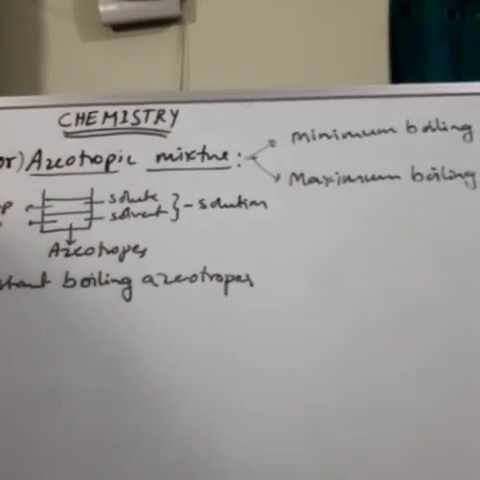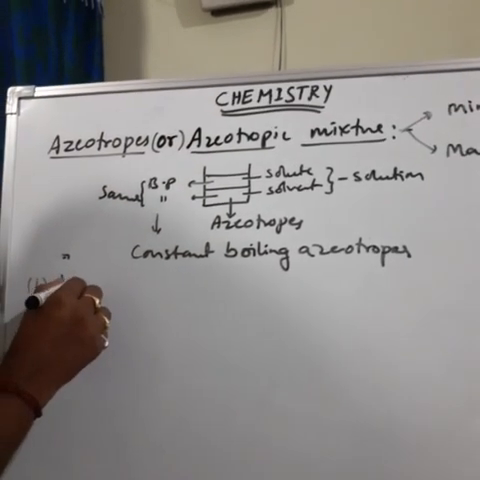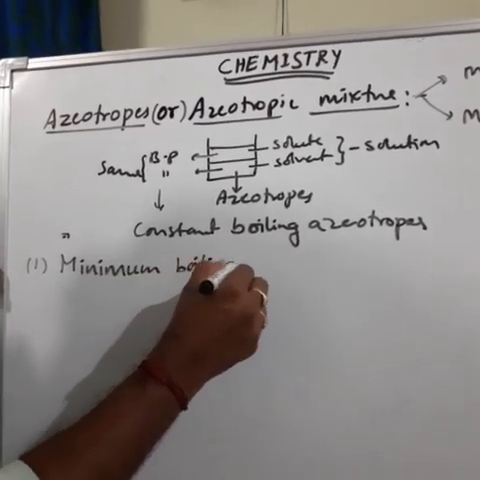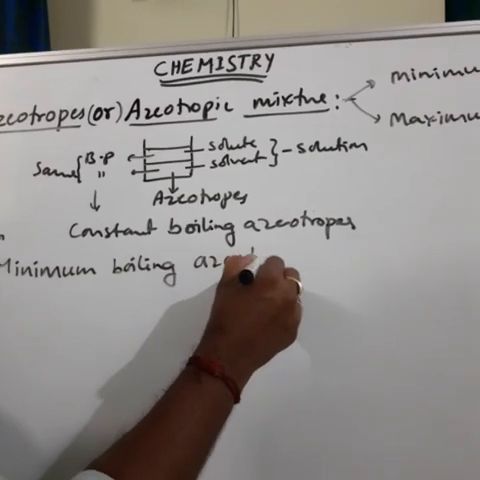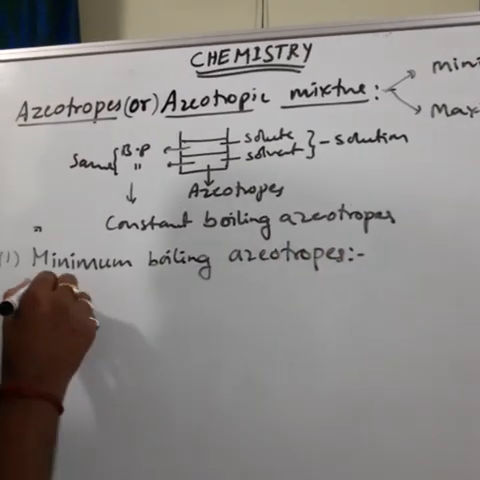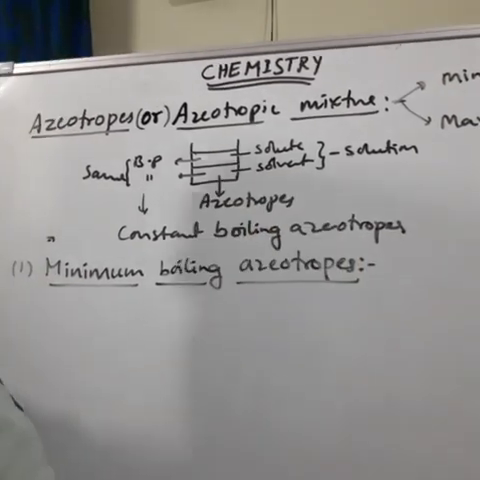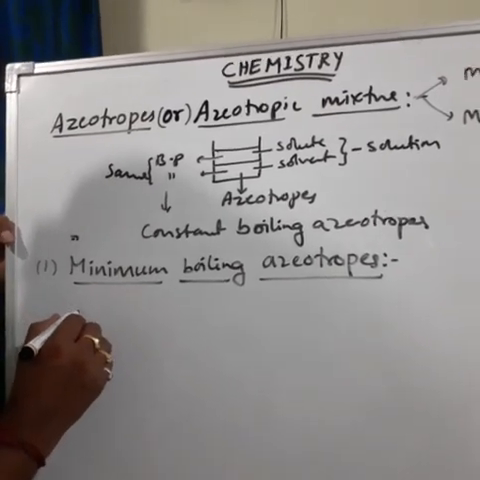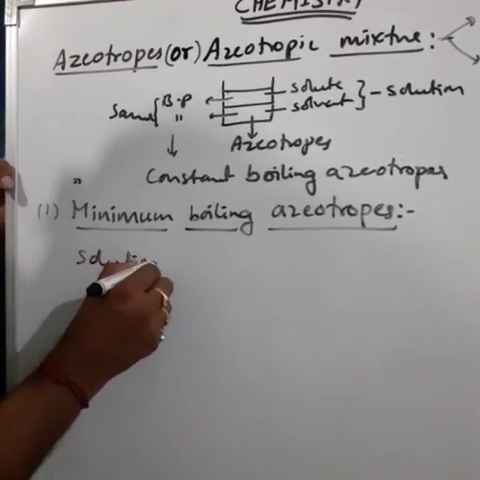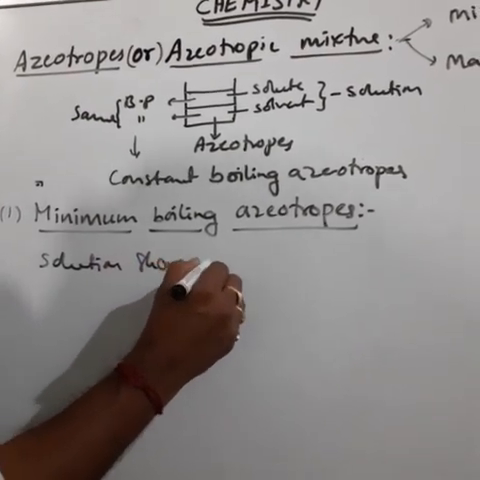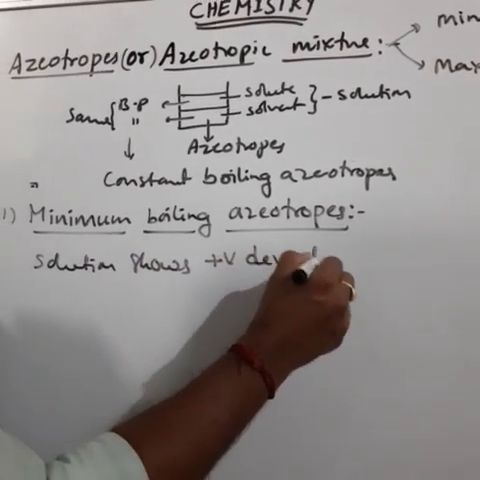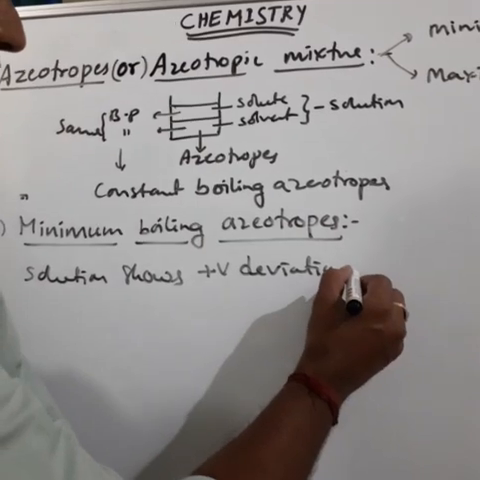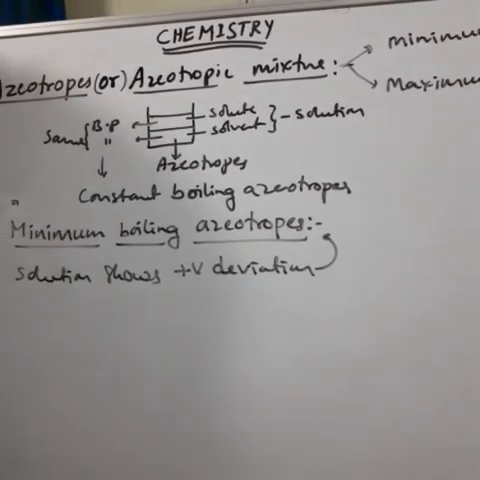The first one is the minimum boiling azeotrope. What is a minimum boiling azeotrope? It is a non-ideal solution showing positive deviation. This type of solution forms the minimum boiling azeotrope.